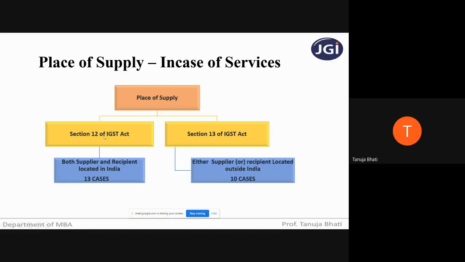In our previous lecture under section 12 of IGST Act, we saw 13 cases where, if any particular supplier is providing services, what is going to be the place of supply if both the supplier and recipient are located in India. Now today we will be covering section number 13 of IGST Act, which talks about the place of supply in case of services where either the supplier or recipient is located outside India. There are 10 cases and today we will be covering those cases.